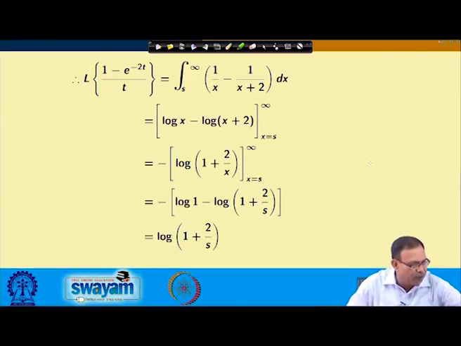So, I hope now you can understand, using the properties of the Laplace transform, how we can find the Laplace transform of a function, or how you can evaluate an integration. In the next classes we will go for some more properties and the use of those properties.